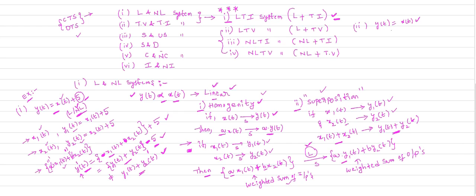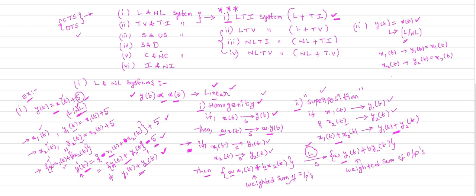Suppose if the system is governed by this relation y of t equal to x of t, now we check whether the given system is linear or non-linear. This is definitely a linear system. So when you apply x1 of t as the input, you will get y1 of t as the output. What is your y1 of t? Your y1 of t is x1 of t. When you apply x2 of t as the input, what is the output? We will get y2 of t is x2 of t.